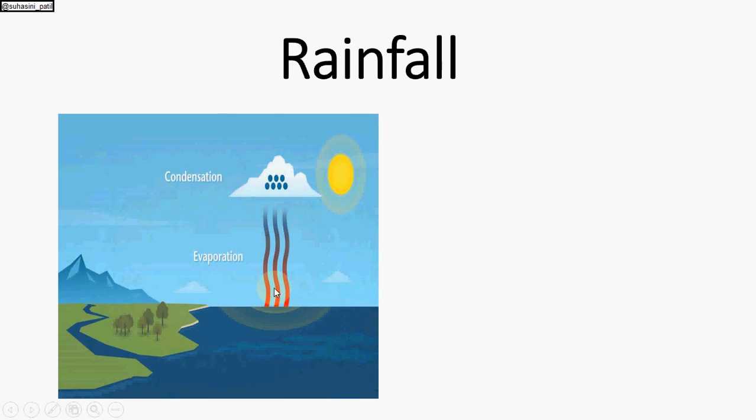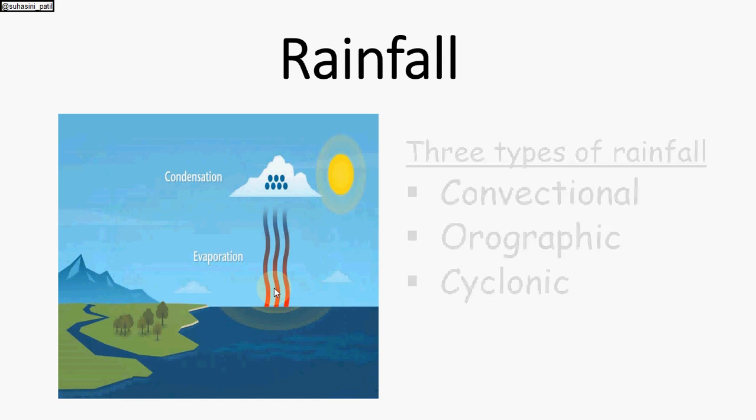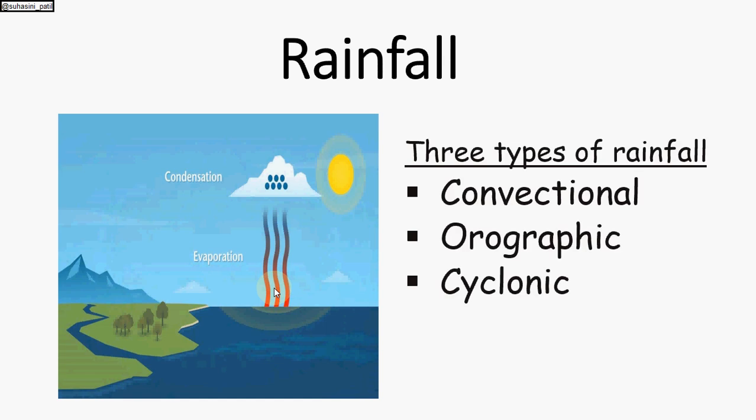The simple meaning of rainfall is precipitation in the form of water droplets. And there are different kinds of rainfall. The first one is convectional rainfall, second one is orographic rainfall, and third one is cyclonic rainfall. So now we will study one by one. First we will see about convectional rainfall.